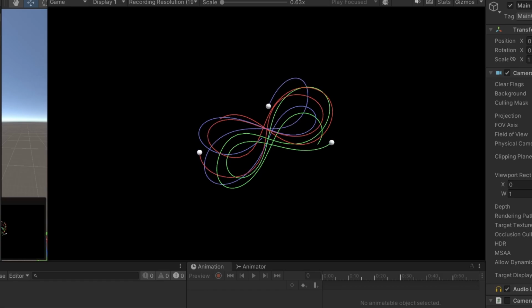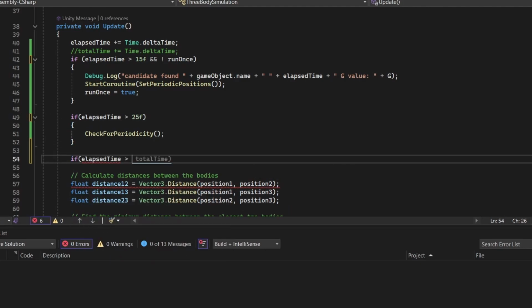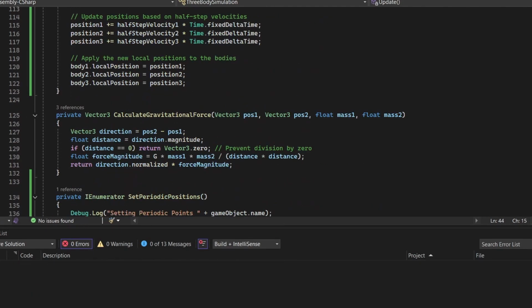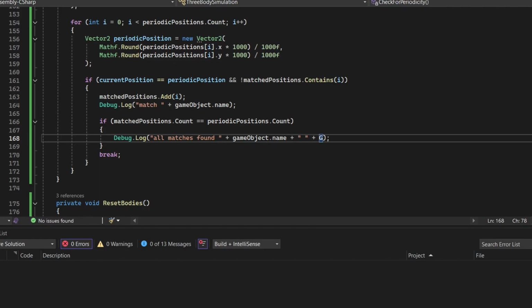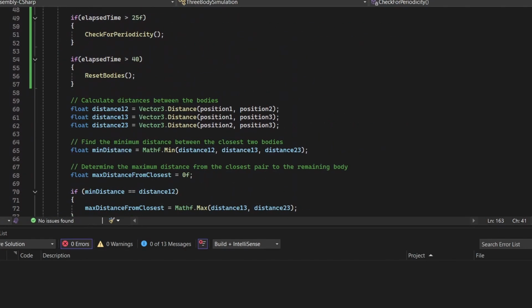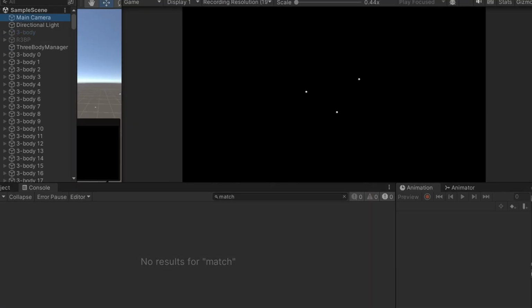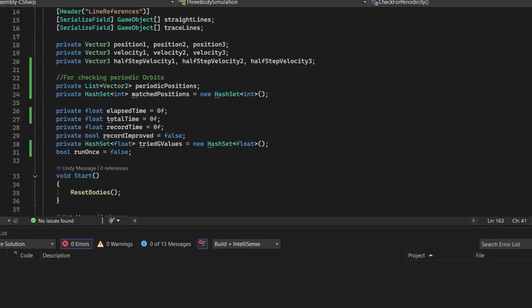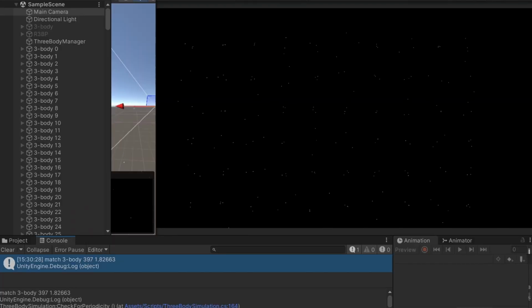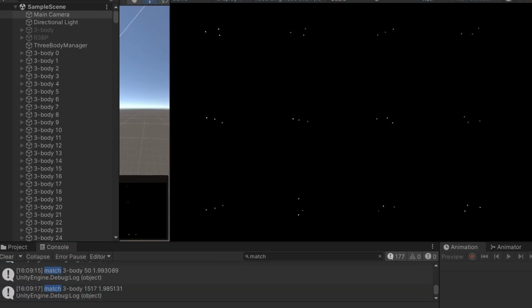I then limited the range of the gravity to roughly 1.7 and added a system which recorded coordinates that a body traversed and checked if it would travel across those same points again. If a body touched all the same points twice, then this would show periodicity. Some of the orbits would get a single stray match here or there, but nothing perfectly aligned. After enough messing around, I found that the gravity level was still too low, and 1.9 gave much more consistent results. The test still didn't turn up any perfect matches, so I decided to give visual testing another try.